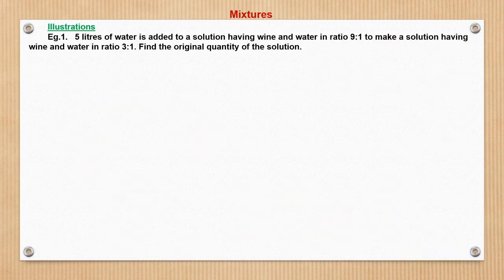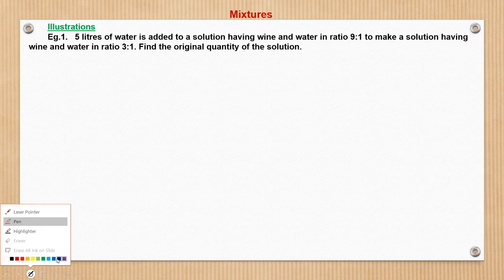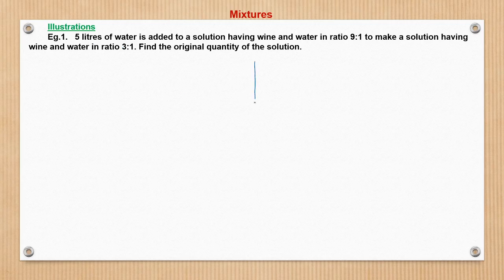Now let's move to some question solving, and then through that we'll understand the concepts better. So here, 5 liters of water is added to a solution having wine and water in the ratio 9:1 to make a solution having wine and water in the ratio 3:1. Find the original quantity of the solution. So let us see. I mean, one method could be what we saw in the previous session.